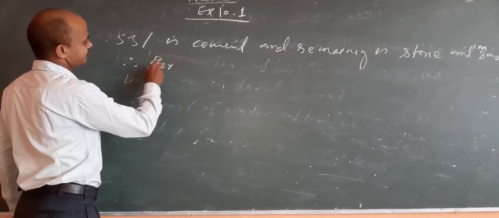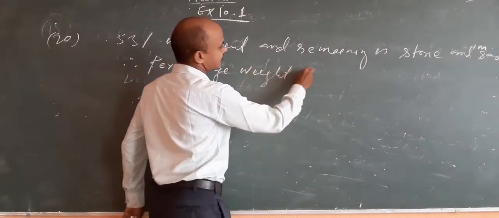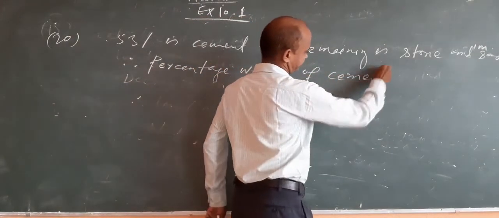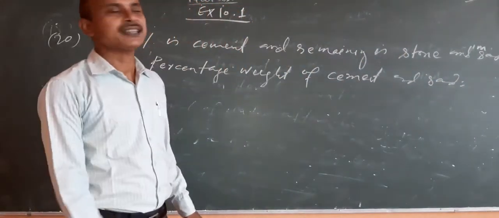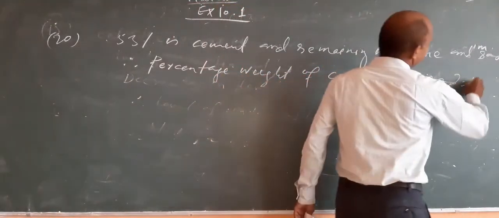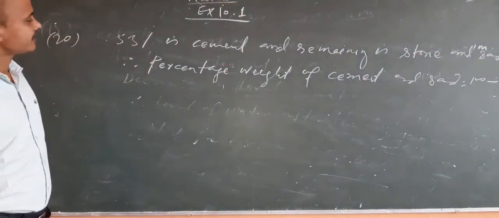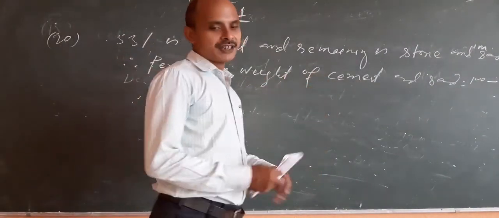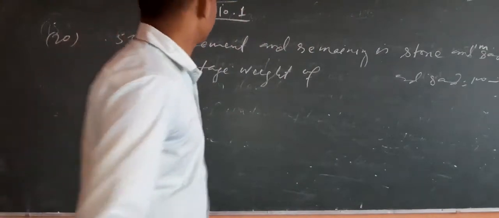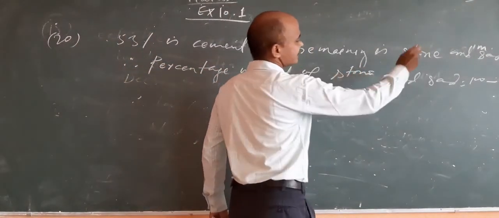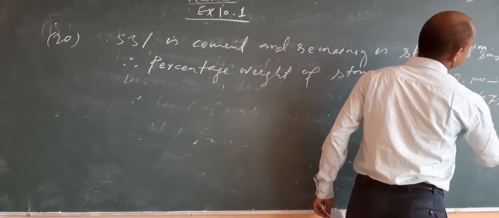Percentage weight of sand and stone will be 100 minus 53, which is 47%.